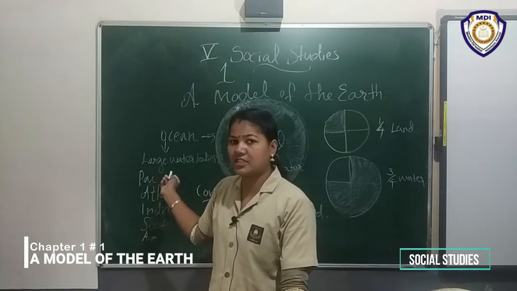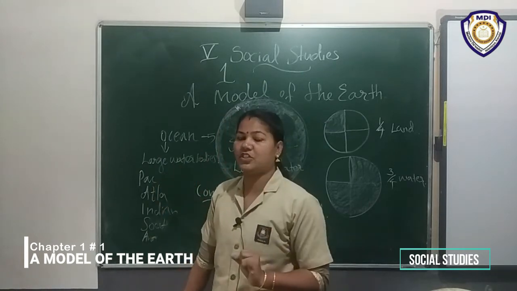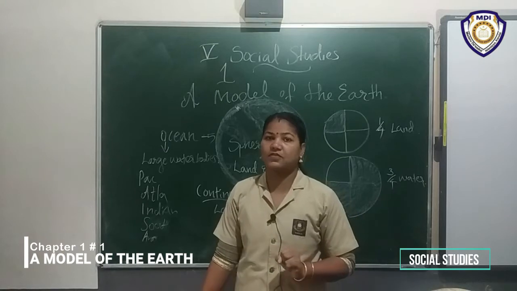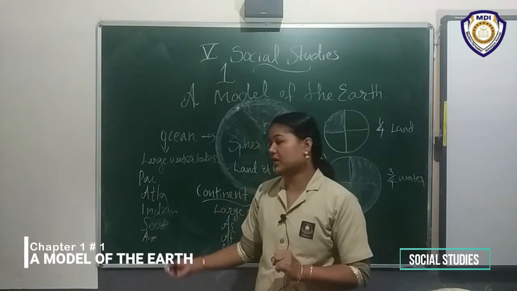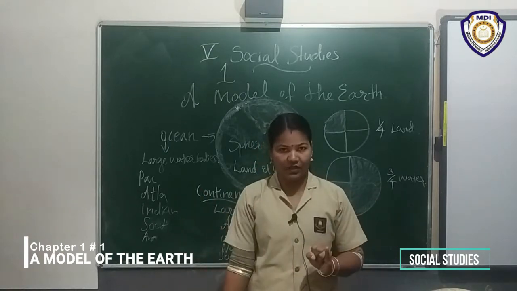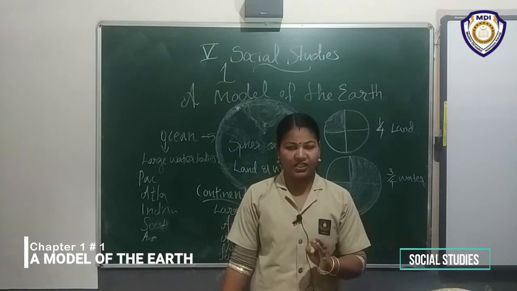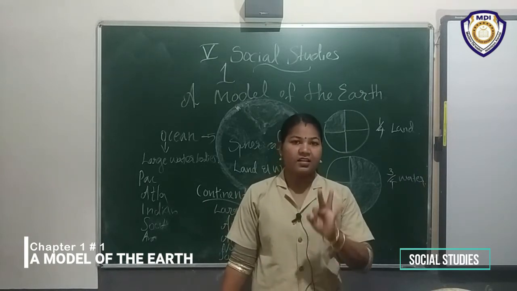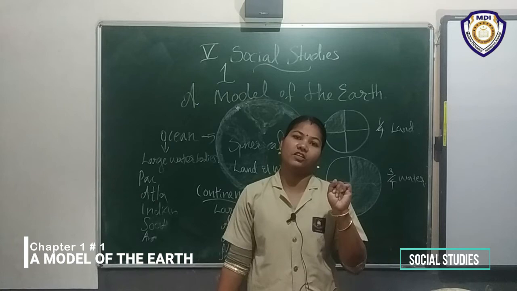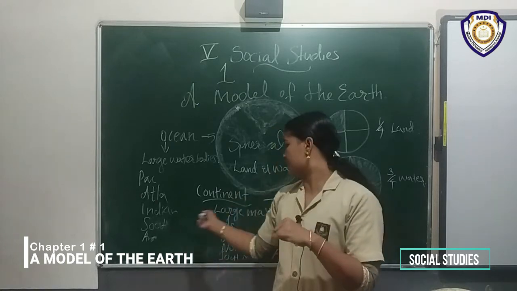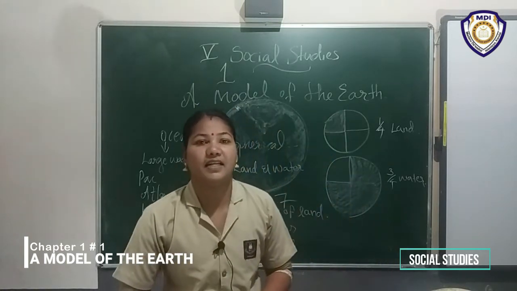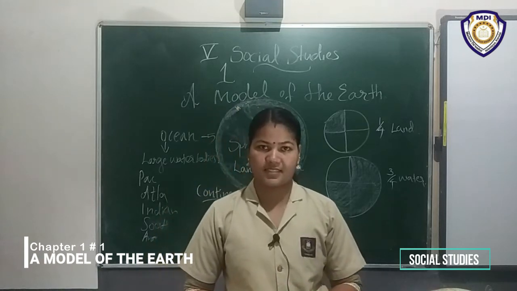How many oceans here? 5 oceans. What are the 5 oceans? Pacific Ocean, Atlantic Ocean, Indian Ocean, Southern Ocean, Arctic Ocean. Then we discussed another topic, that is the continent.